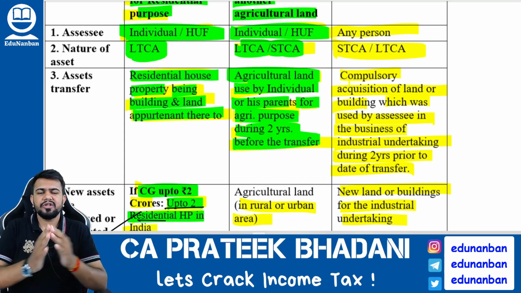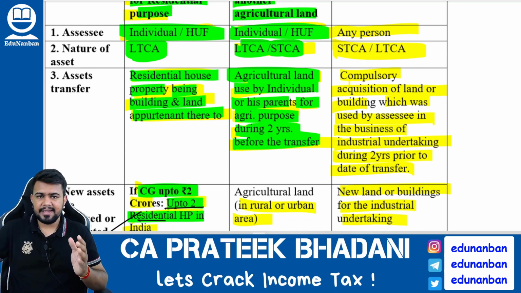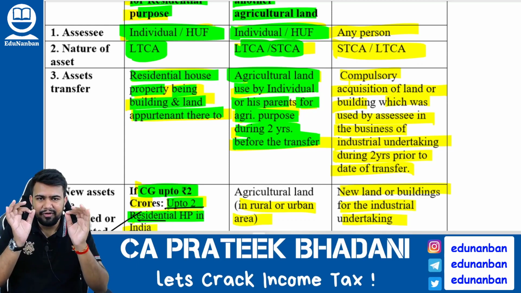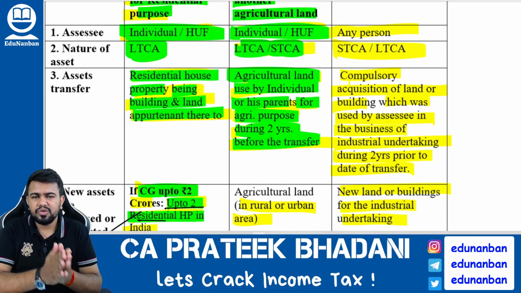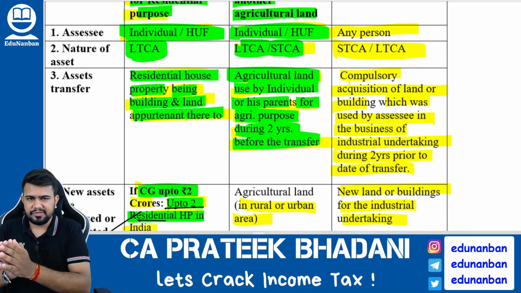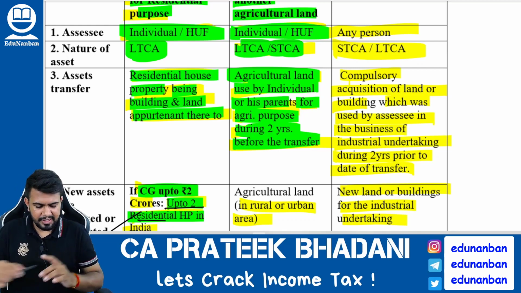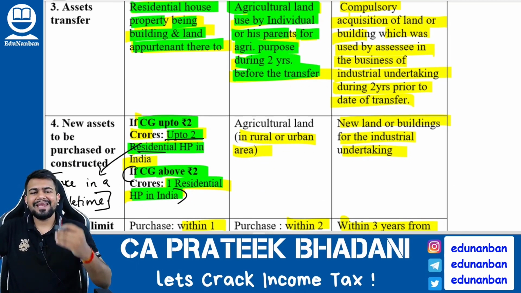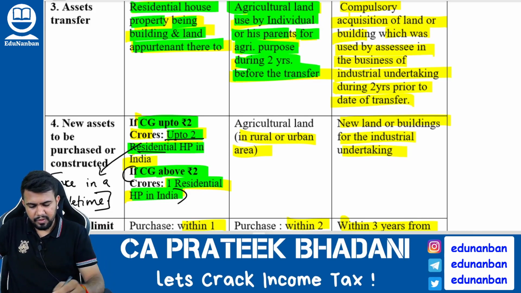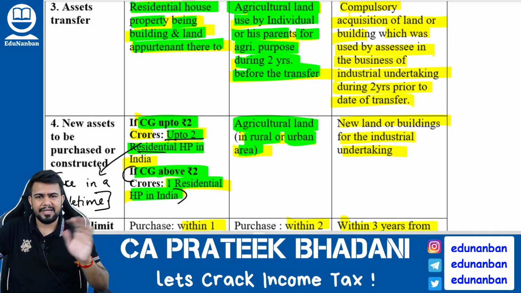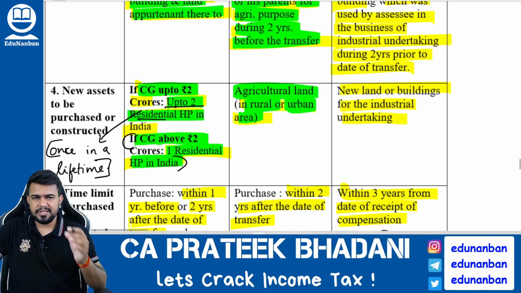That individual or HUF should have an urban agricultural land which they have been using for agriculture purpose at least 2 years before the date of transfer. Now, if they are selling this agricultural land and buying a new agricultural land, the new agricultural land can be rural also, it can be urban also, it does not matter, then exemption is allowed.